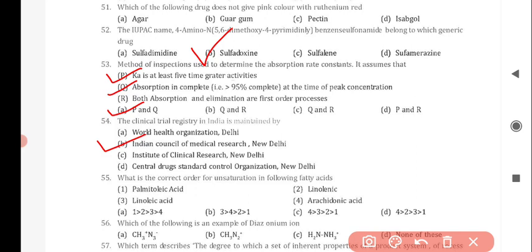Next question is, what is the correct order for unsaturation in following fatty acids? First is palmitic acid, second is linoleic acid, third is linolenic acid, then fourth is arachidonic acid. So the correct answer for this is option D, that is number 4 has highest unsaturation, then 2, then 3 and then 1.